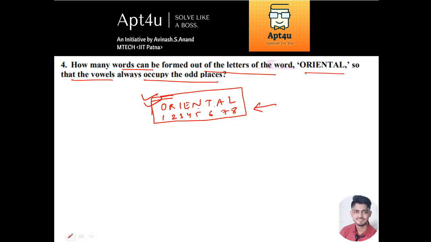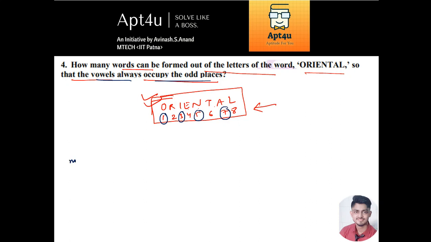Let me change the ink color. Alright, let us take blue. Now such that the vowels occupy the odd places. So the odd places are these particular places, 1 3 5 7, right? So 1 3 5 7 are the odd places.